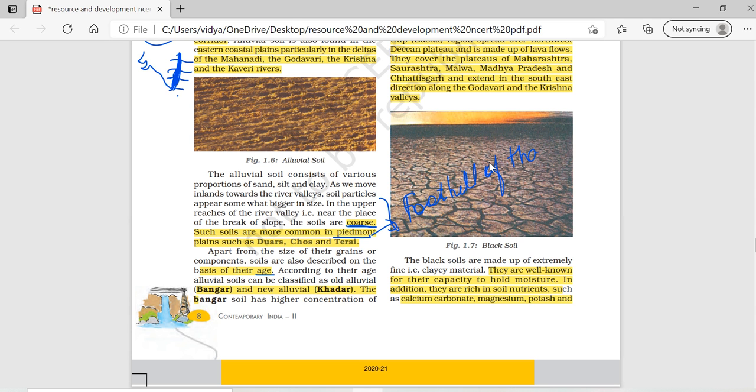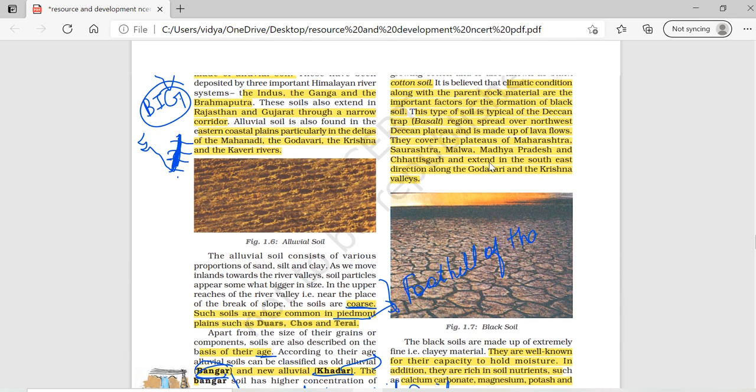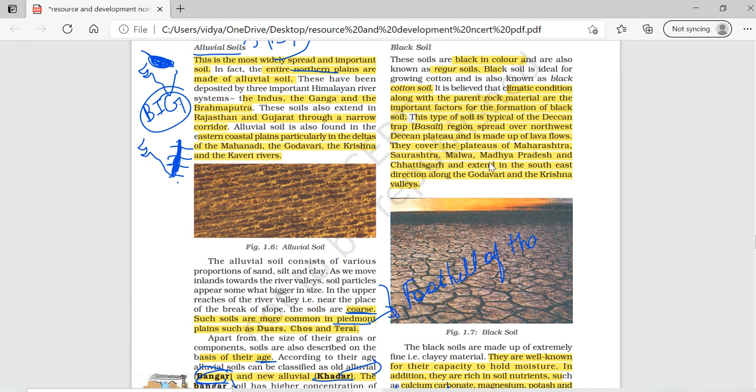According to age, alluvial soil can be classified as bhangar and khadar. Bhangar means old alluvium, so I am writing it here. Old alluvial soil is bhangar, and khadar is new alluvial soil. As it is new, it is more fertile as compared to bhangar, and bhangar consists of kankar also. You learnt in 9th class that as per age we classified it into 4 types. Here it will be 2.